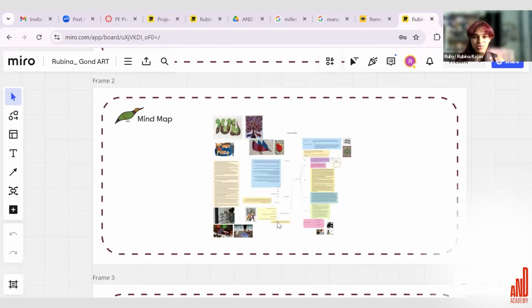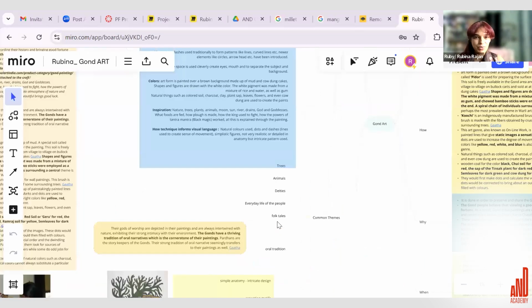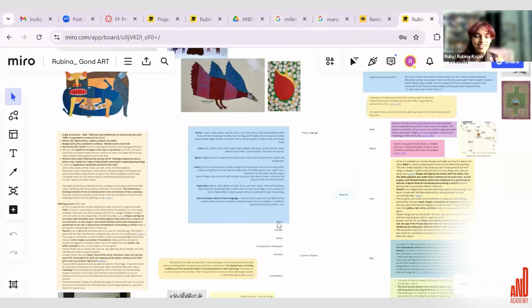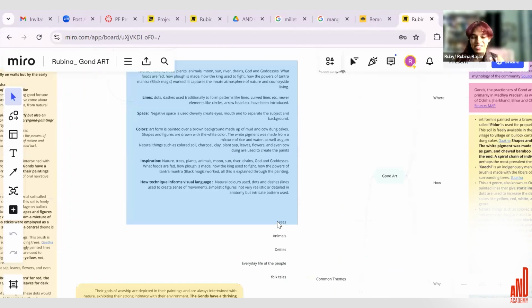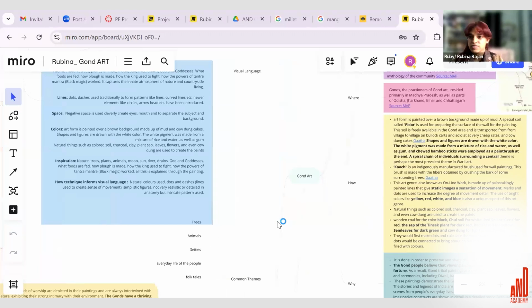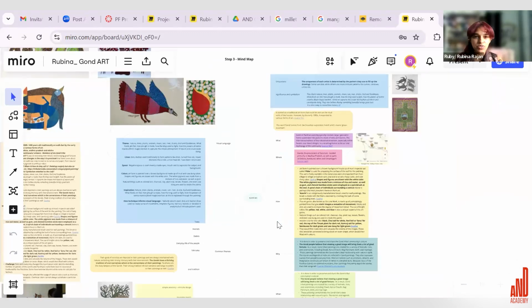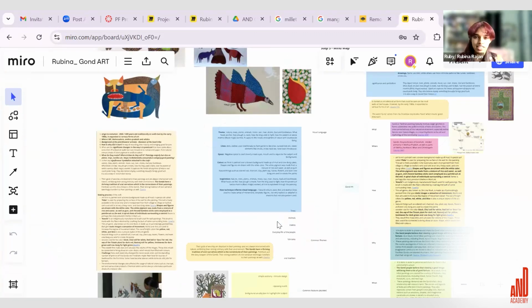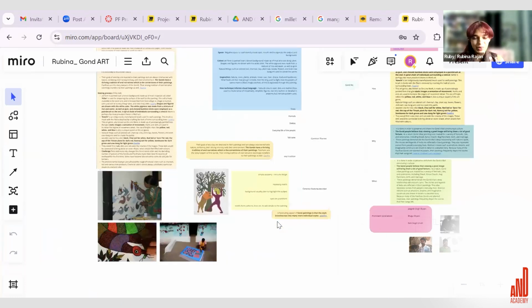Then we went on to do the whole research, did this whole mind map, and I went in way more detail into every aspect. What is the visual language? What are the lines and the colors that I use? How are the colors made? What is the material? What is the meaning of it? So doing all that was really eye-opening. I had no idea so much went into it.